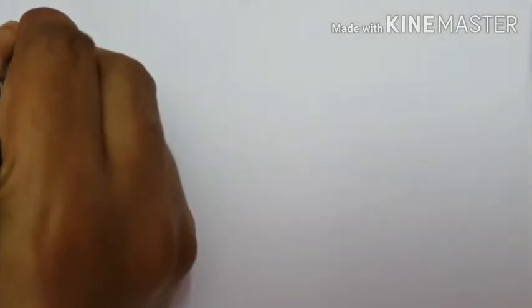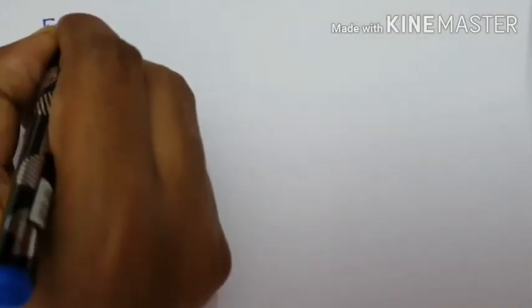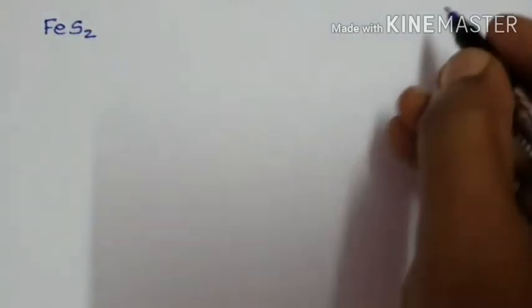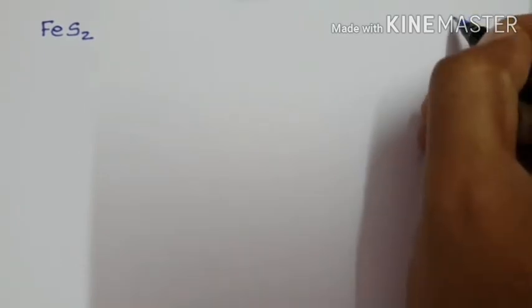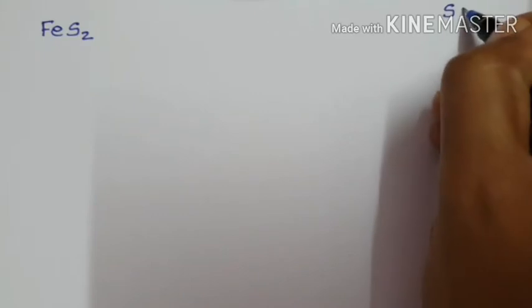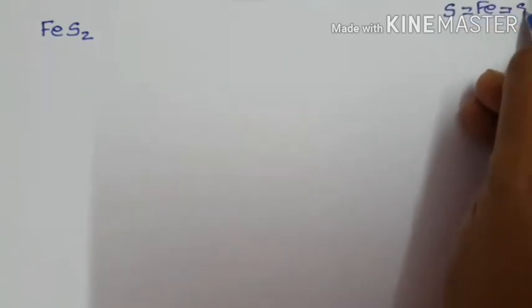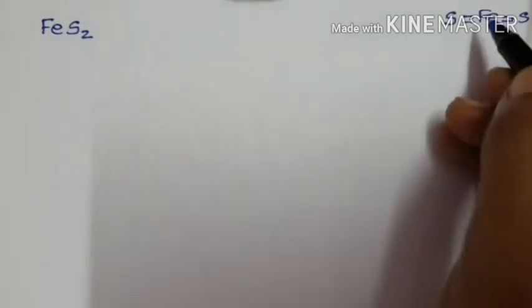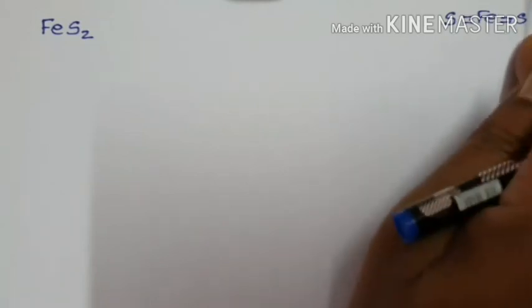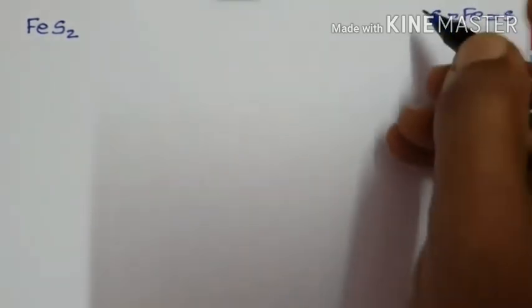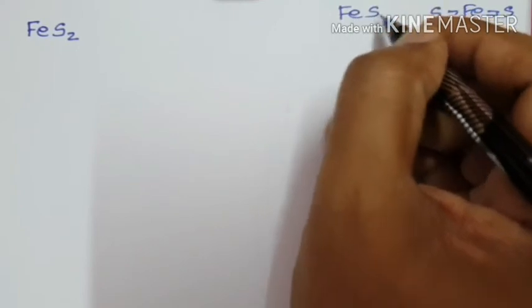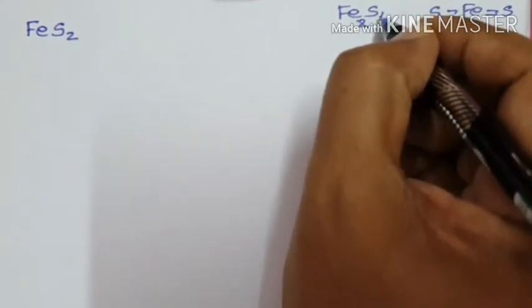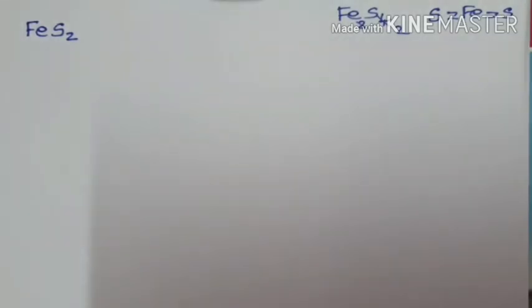Iron pyrite molecular formula FeS2. The structure of iron pyrite is S double bond Fe double bond S. This is the structure of iron pyrite. So around iron there are how many bonds? 4 bonds. So actually the molecular formula is FeS, iron 4, sulfur 2, 1 2 is 2, 2 2s are 4. The molecular formula for iron pyrite is FeS2.